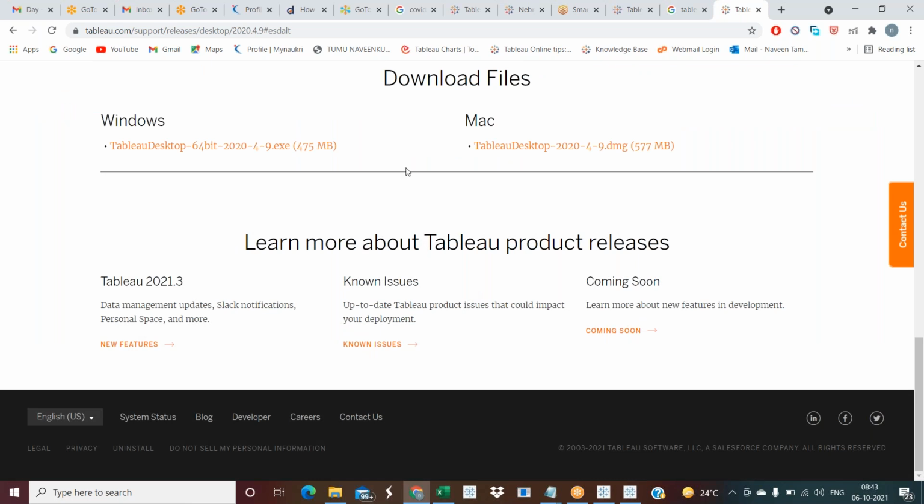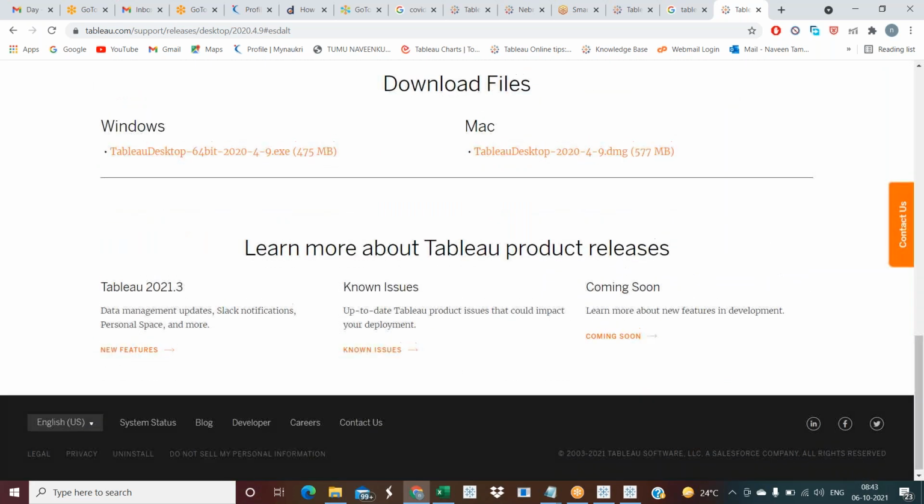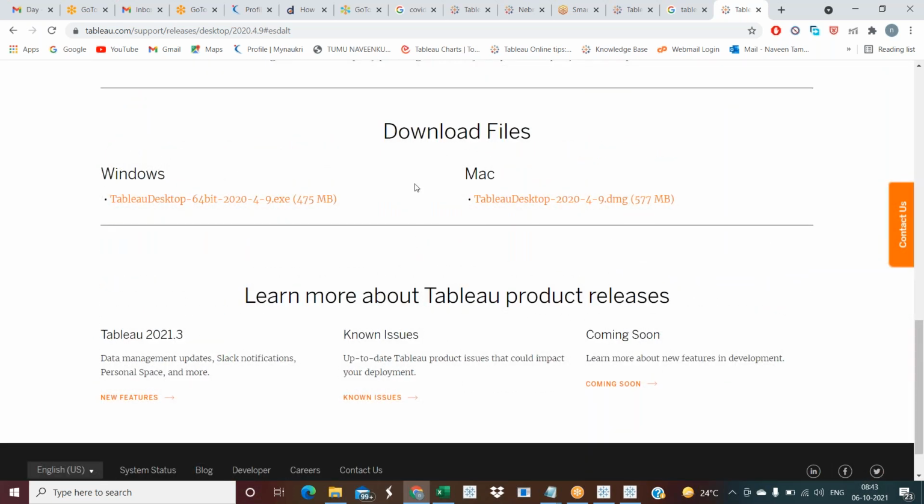Now this is the page, and whenever you click here, you'll come to this page, which has download files for Windows and Mac. Windows and Mac are different platforms. Most of ours are Windows, so just click on Windows. Check your system: you must have a 64-bit system. Then only will you be able to install this.